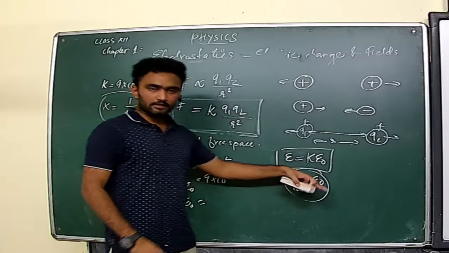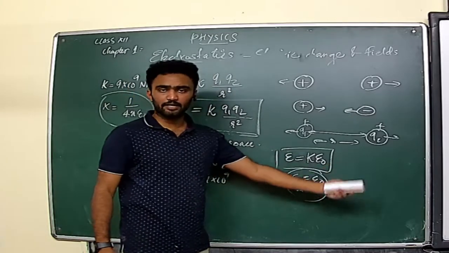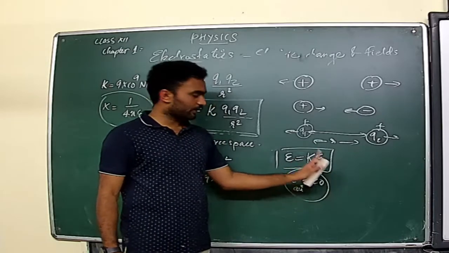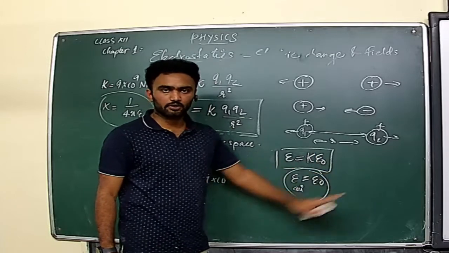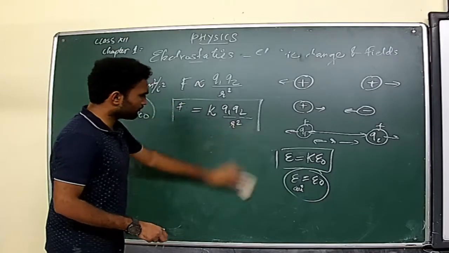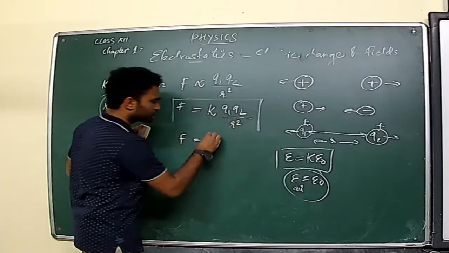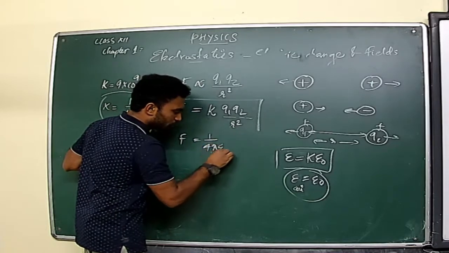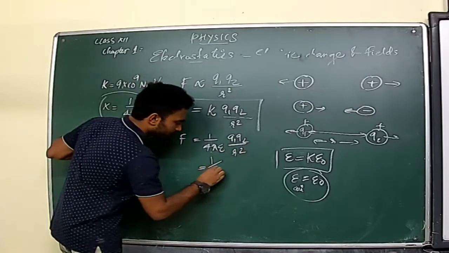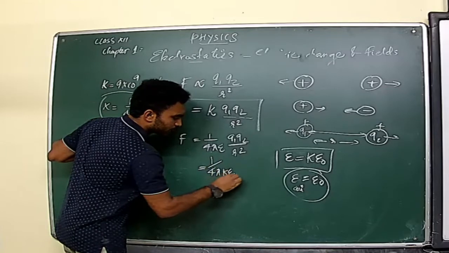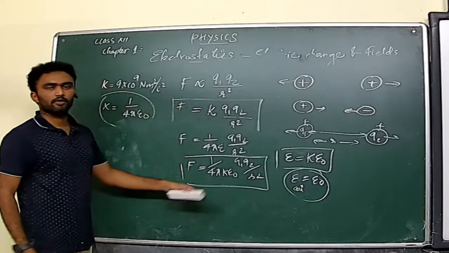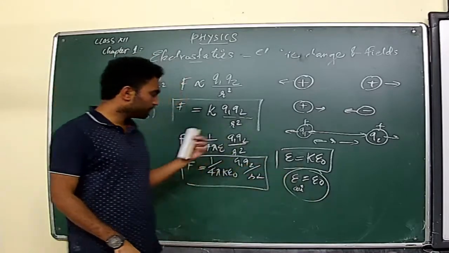Clear? If instead of air or vacuum you are considering any other medium like glass or anything else, then definitely its permittivity will be equal to K into epsilon 0, where K is the dielectric constant of that particular medium. Clear? So if you are considering some other medium instead of vacuum, the relation for Coulomb's law changes to 1 by 4 pi epsilon Q1 Q2 by R square. Clear? Or again we can write it as 1 by 4 pi K epsilon 0 Q1 Q2 by R square. Clear? This is for the case of a medium rather than vacuum or air.